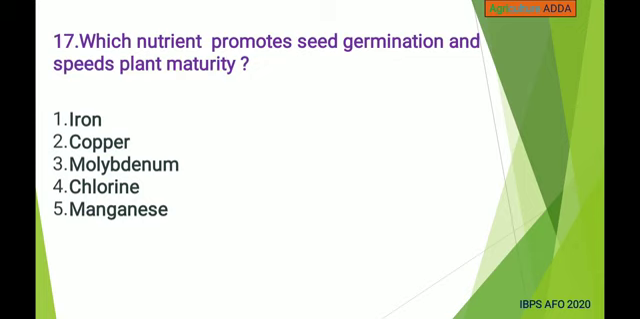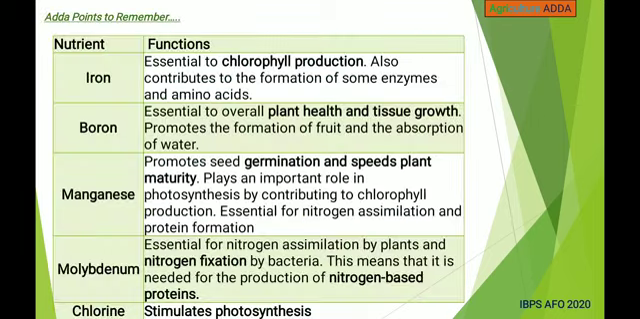Next, which nutrient promotes seed germination and speeds plant maturity? Iron, copper, molybdenum, chlorine, manganese. Answer is manganese. This is the basic functions of